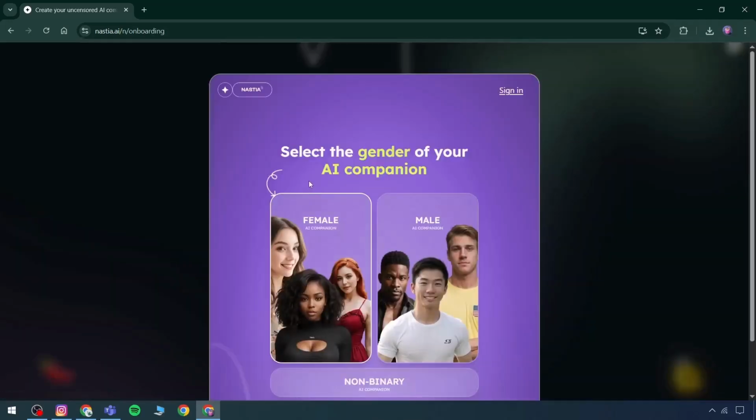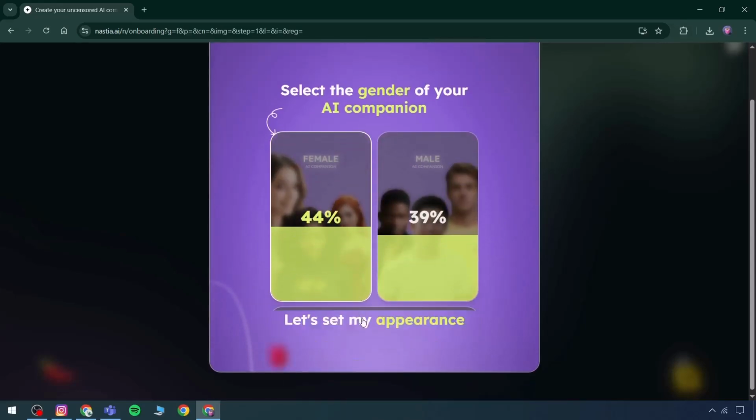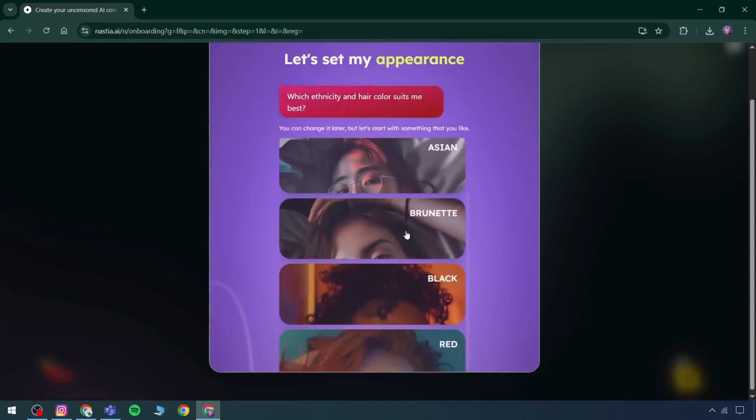Now, the next step is to choose a gender for the AI companion. The female option will be selected. The male option is also available. The female one will be chosen for now. Next is the appearance selection. This can be changed later if needed.